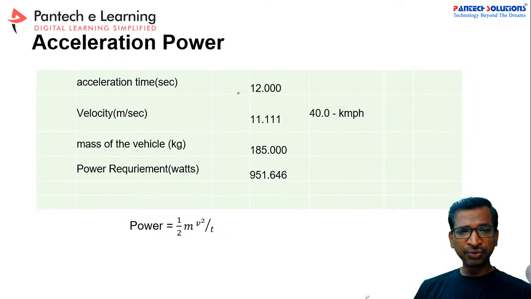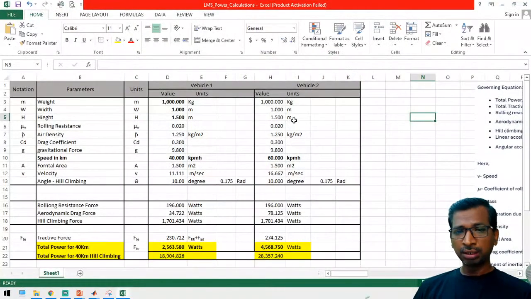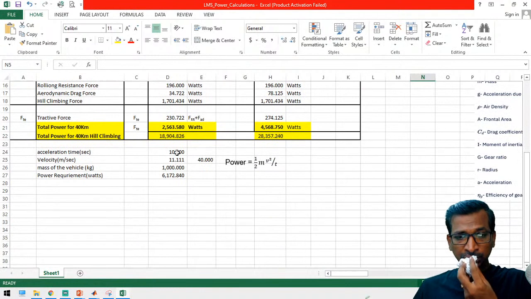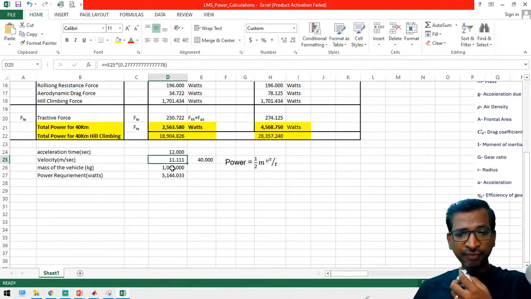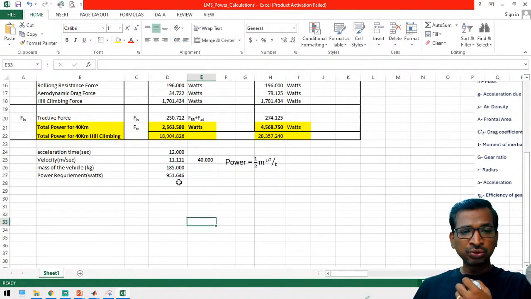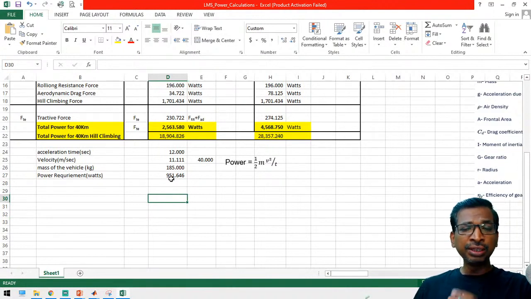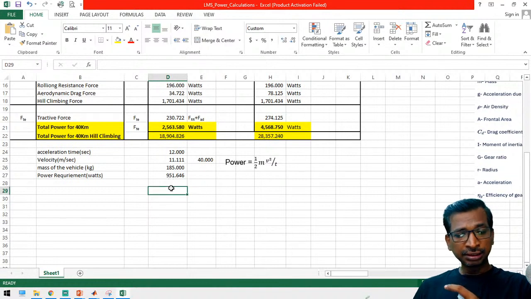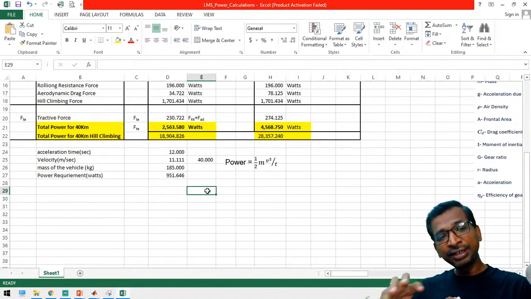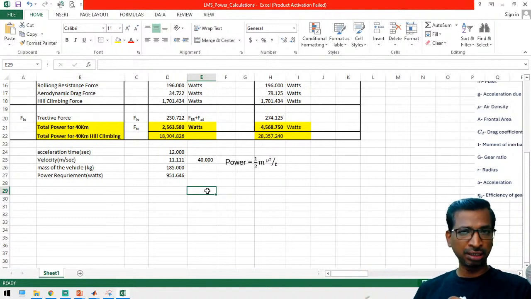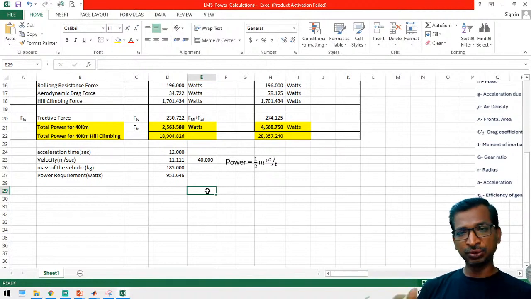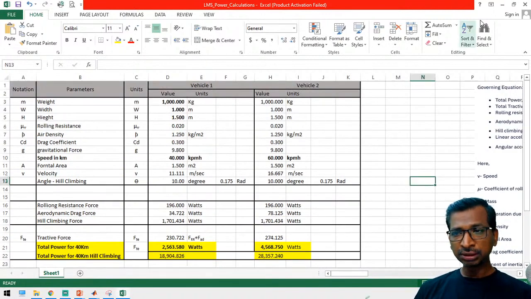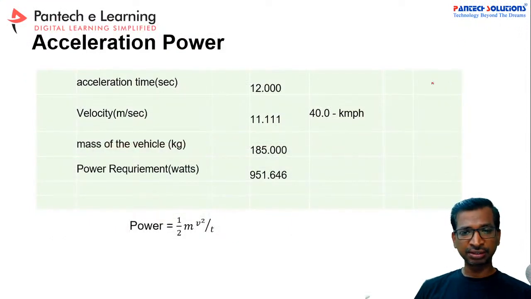And see here, if you take the same value, same graph, with 12 seconds and suppose the weight is 185 kilogram, in that case 951 watts of power is going to be consumed during the acceleration. Similarly, for the deceleration, you can generate power with the help of regenerative circuit mechanisms. With that we can save the power to the battery source. This is simple arithmetic calculation, right?